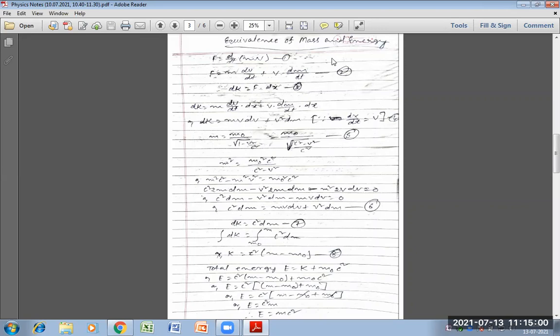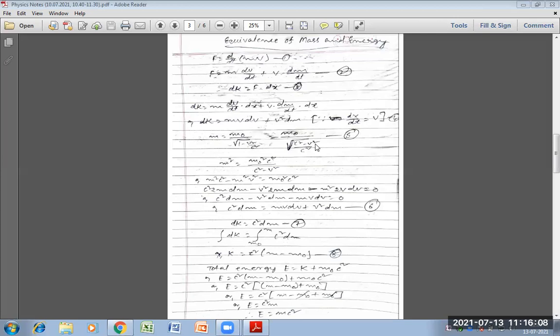Squaring both sides of equation 5, m square is equal to m naught square, and the root under c square goes in the upward part, so it will be c square divided by the root under c square minus v square whole square.